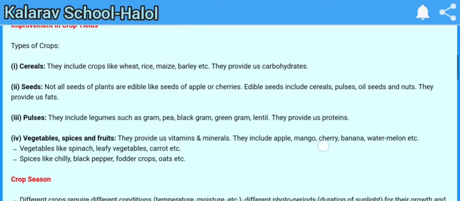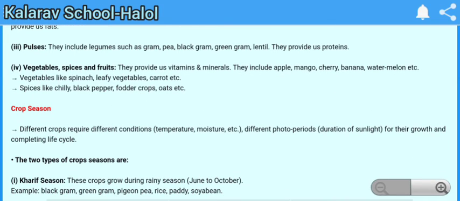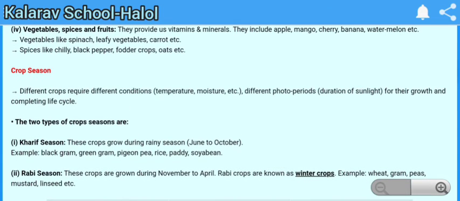So next is crop season. Different crops require different conditions like temperature, moisture, etc. Different photoperiod, the duration of sunlight, is needed for their growth and completing life cycle. Mainly there are two types of crop seasons. Number 1, kharif season: the crops which are grown during the rainy season. The rainy season is June to October. So it is the kharif season.